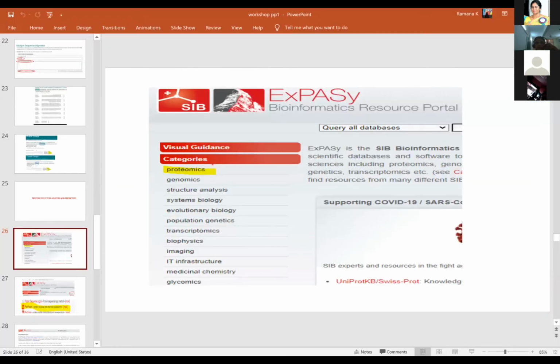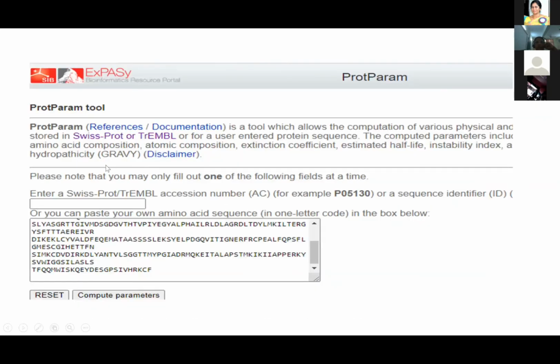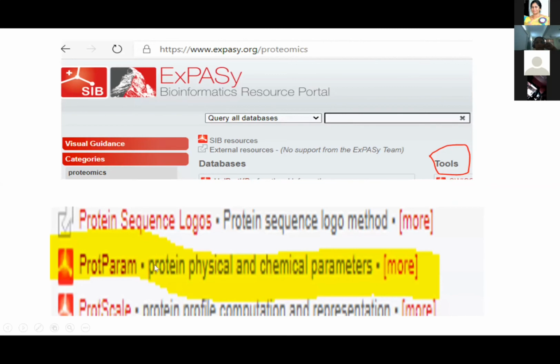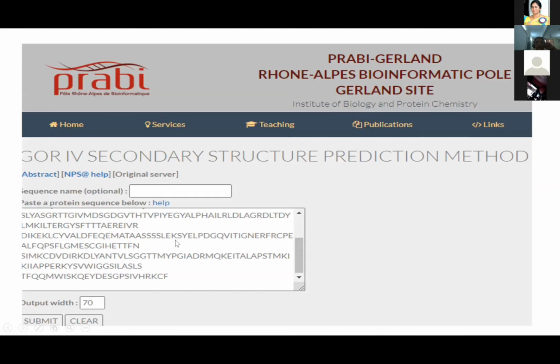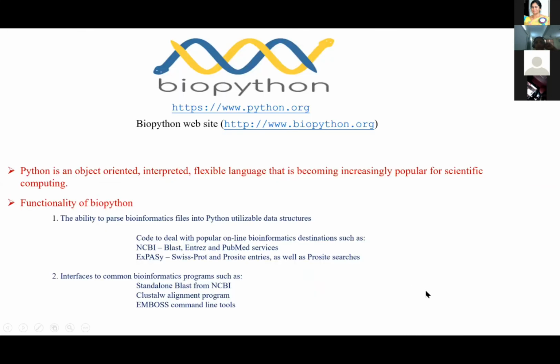Is the PPT visible? I'm quickly going through these slides to show you where you can find the various links: the ProtParam tool, which gives the physical and chemical parameters, pasting the sequence, then the protein secondary structure, pasting the sequence, and the alignment output, how it looks, and what is the outcome of this alignment of the sequences. That is a little attempt for us to understand.